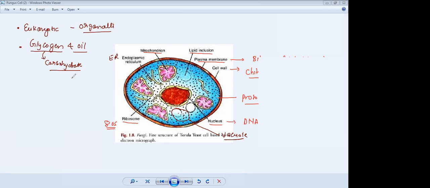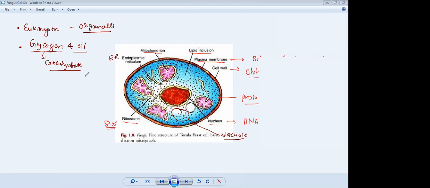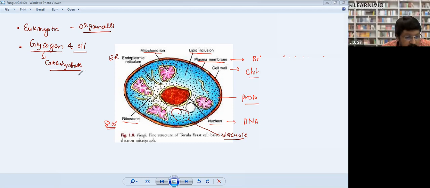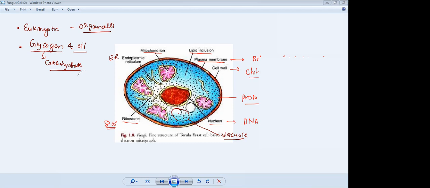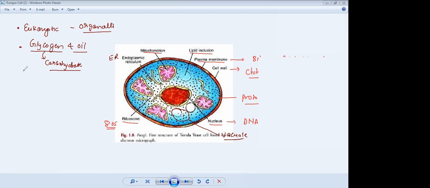Sir, is it happening when insulin is increasing? Yeah, insulin controls the blood sugar level in our body. What if the insulin gets decreased? If insulin decreases, we will become diabetic. Sugar will accumulate in our blood. It will start coming out with our urine, and the person will become diabetic.